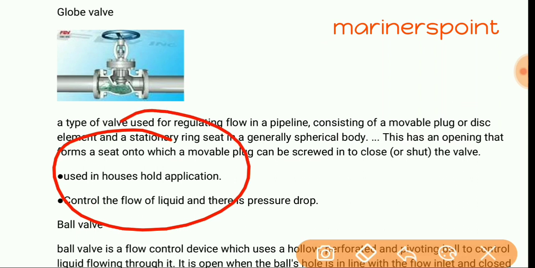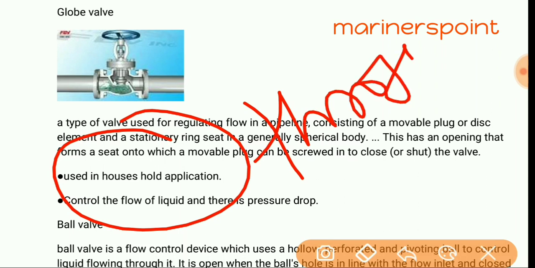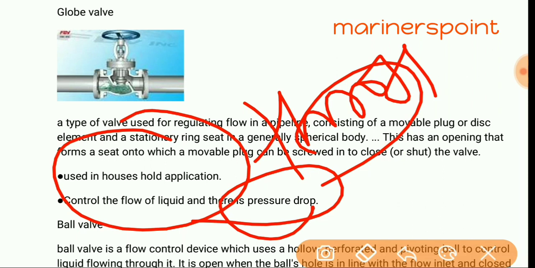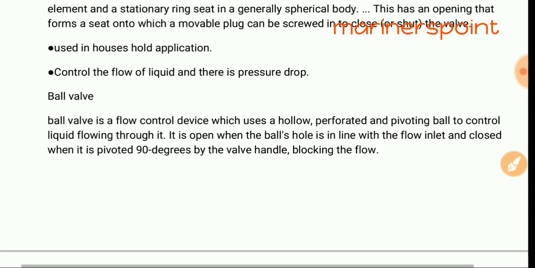It is generally used in household applications to control the flow of liquid, and there is a pressure drop. It is used for controlling the flow of liquid. We can say throttling. Okay, start and stop, regulate the flow of liquid in the pipeline. We consider it for throttling, and there is a pressure drop. In the gate valve there is some pressure drop, but here it is not an on off valve. It is used for throttling or flow control. Okay. Now come to the ball valve.